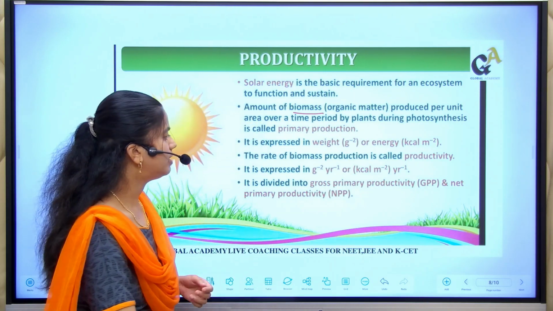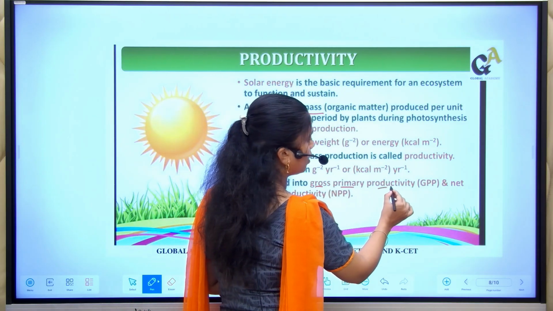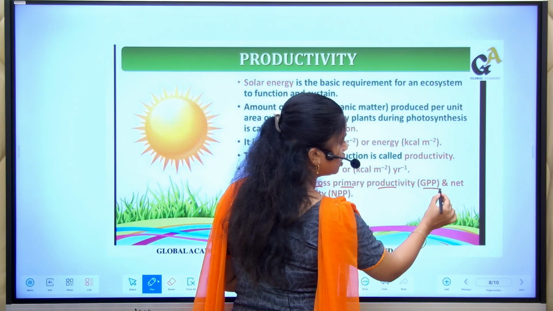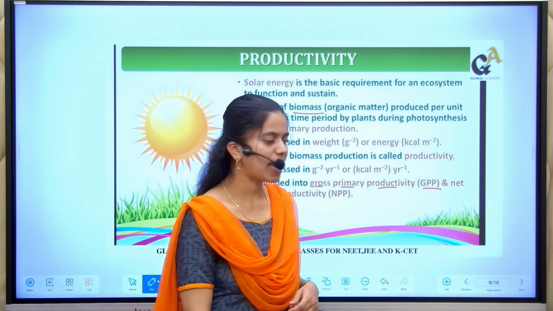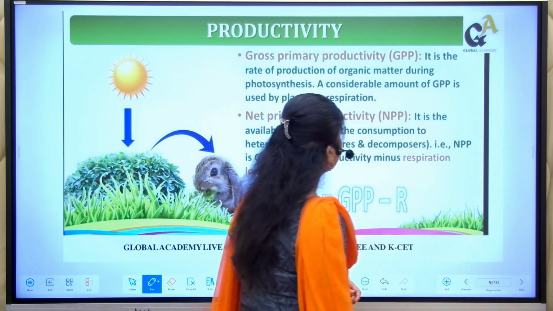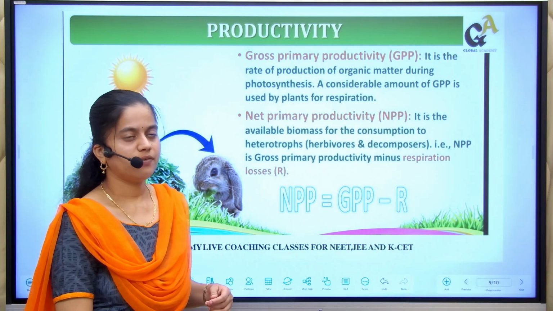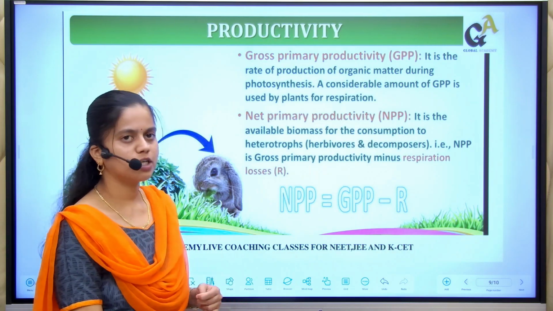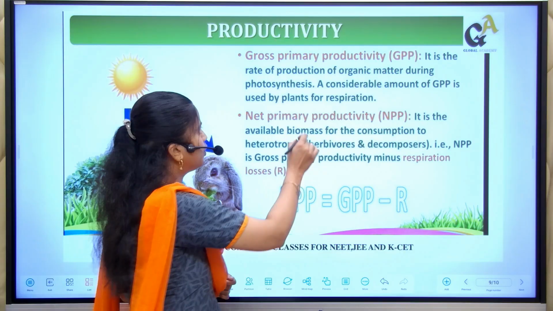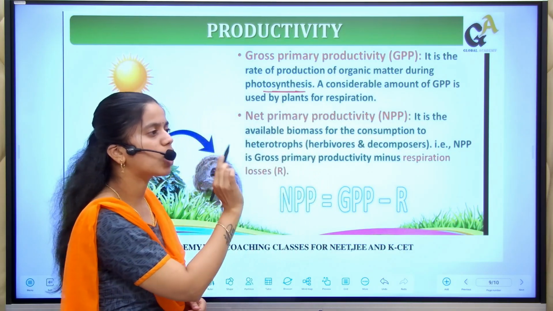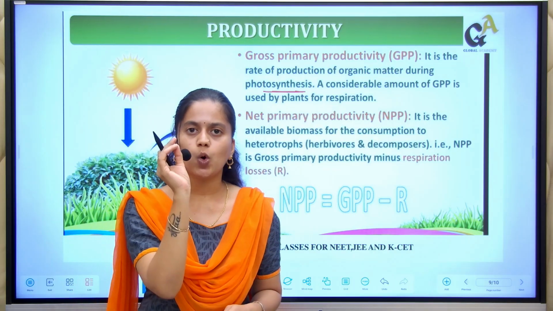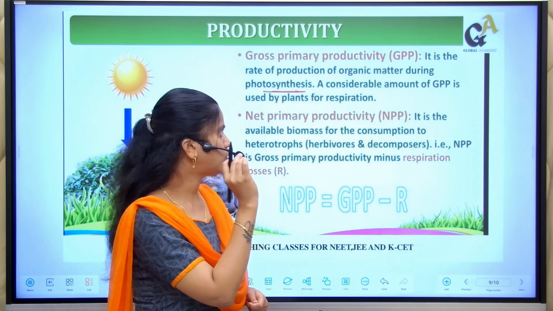It is divided into gross primary productivity, that you can refer to as GPP, and net primary productivity, that is NPP. Gross primary productivity is the rate of production of organic matter during photosynthesis. Please remember this: gross primary productivity is only formed during photosynthesis.